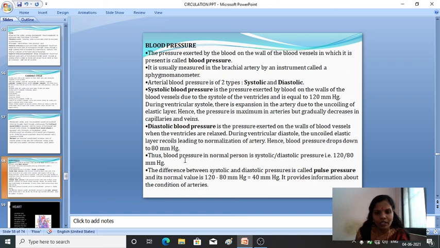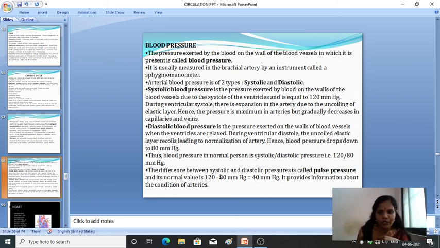So thus the blood pressure in a normal person, systolic and diastolic pressure, is 120 by 80 mmHg. 120 is the systolic pressure and 80 is the diastolic pressure. 120 by 80 mmHg is the normal BP.